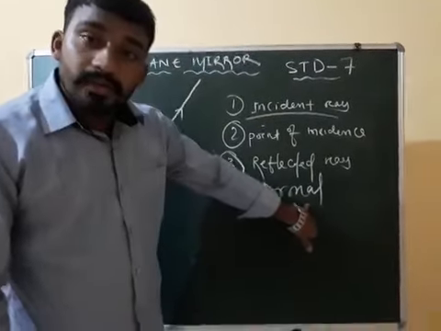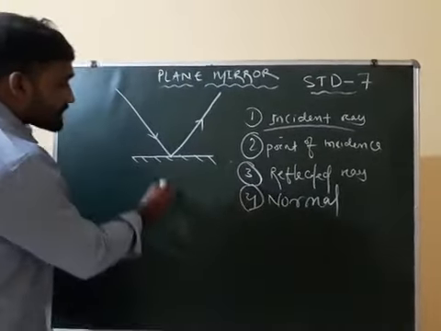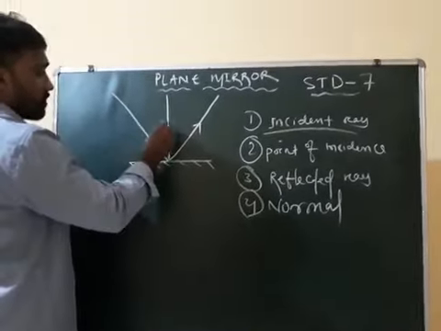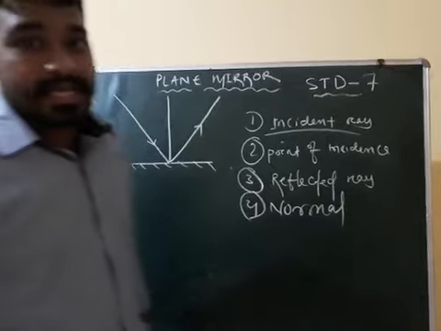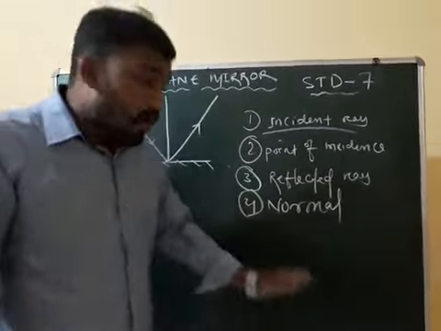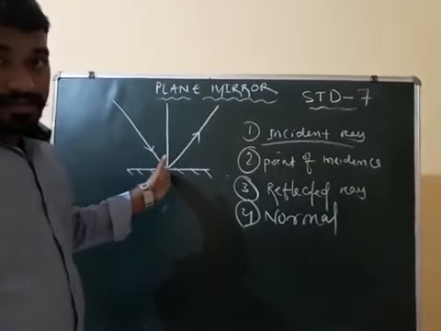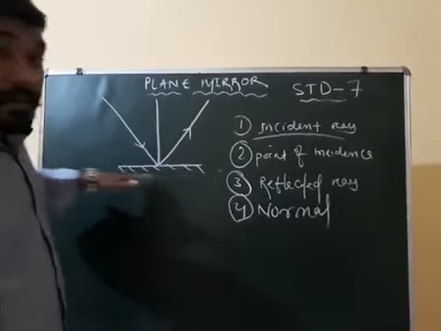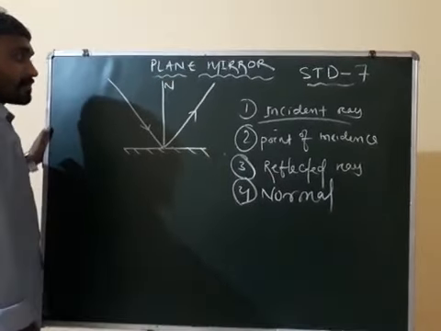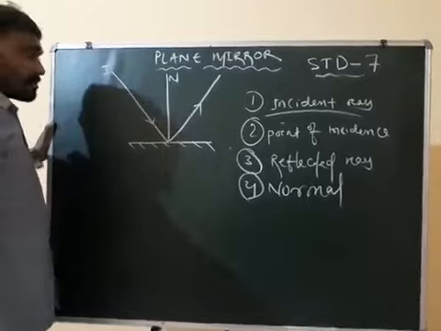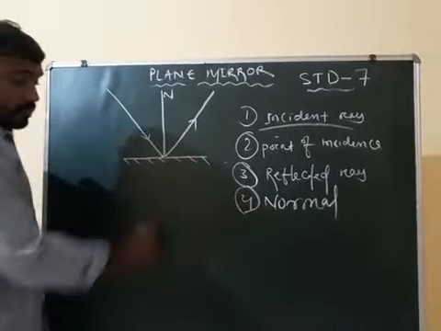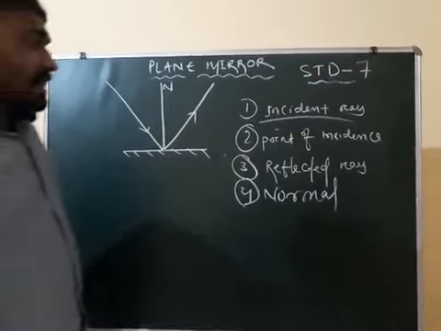Next, our term is normal. Normal means the perpendicular drawn at the point of incidence, at 90 degrees to the plane mirror. That is called the normal. Here small i and small r values are there, I will tell about that.